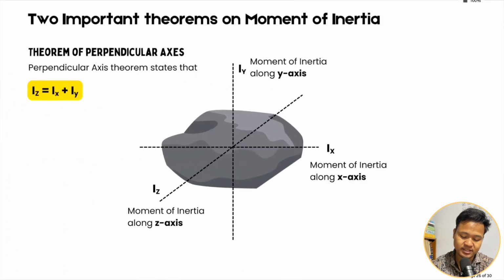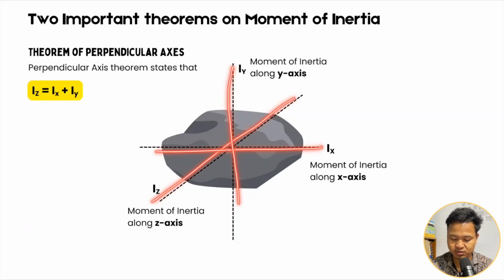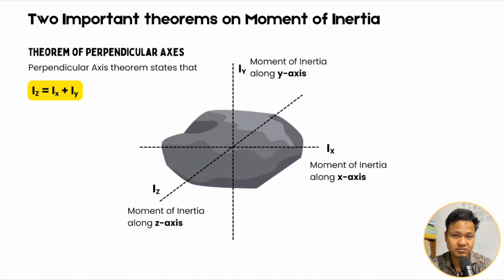Right, next you have the next theorem. The theorem of perpendicular axis. Suppose there are three axes, X-axis, Y-axis and Z-axis, and they are all perpendicular to one another. Along the two axes, if I know the moment of inertia, I can find the moment of inertia about the third axis.